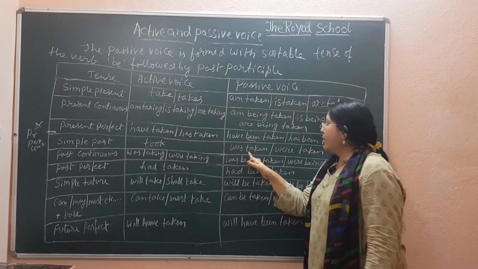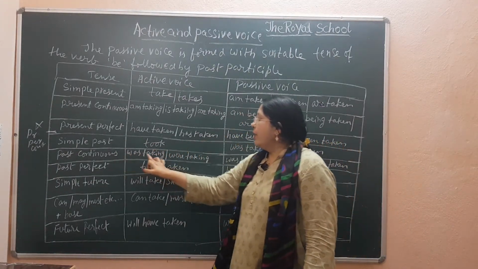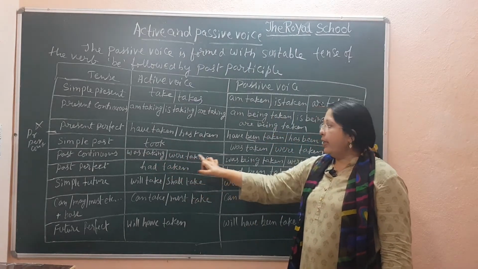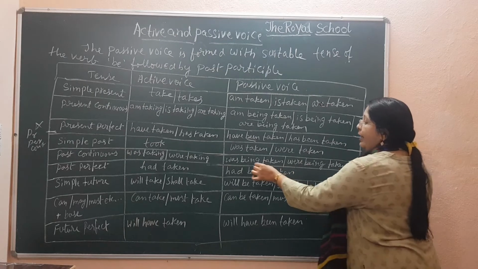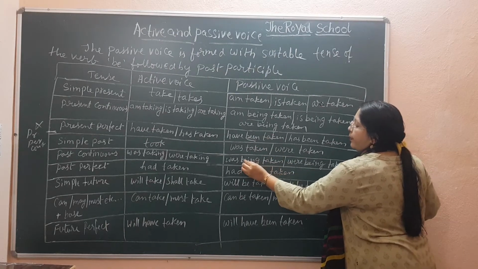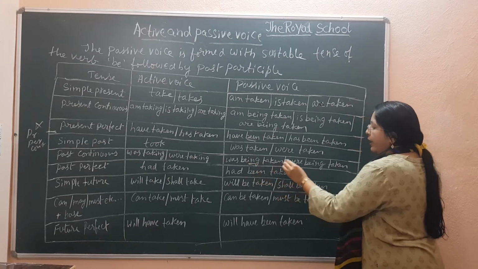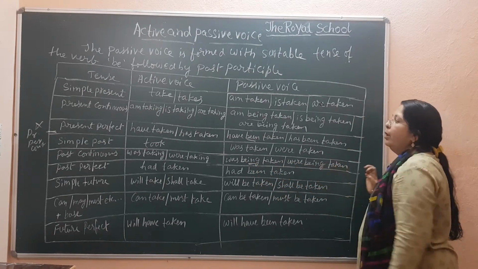Took, was taken for singular, were taken for plural. Past continuous, was taking for singular, were taking for plural. Converted to passive, it is was being taken, because it is in continuous form, be plus ing. Was being taken for singular, were being taken for plural.